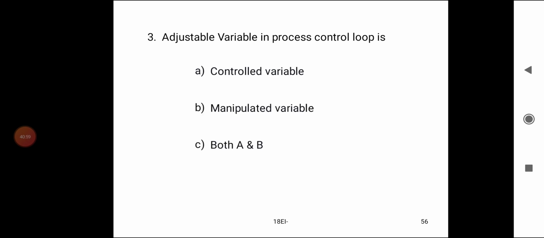3rd, adjustable variable in the process control loop is: A. Controlled variable. B. Manipulated variable. C. Both A and B. D. None of the above. The answer is adjustable variable in the process control loop is a manipulated variable. The final control element manipulates the manipulated variable, adjusting or regulating the variable. That is called controlling variable or manipulated variable.